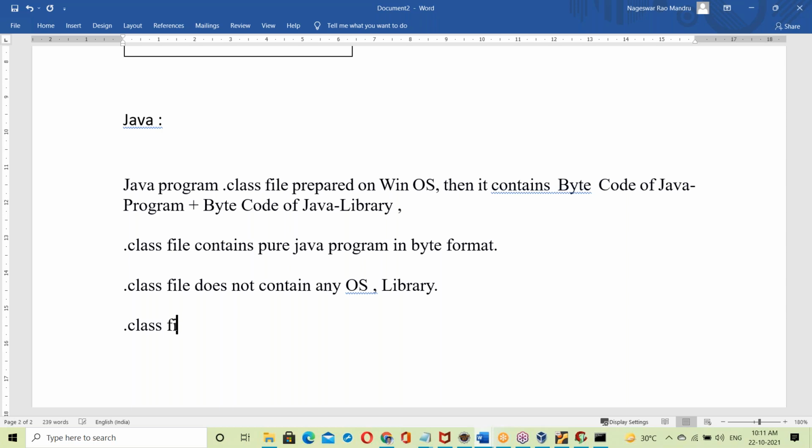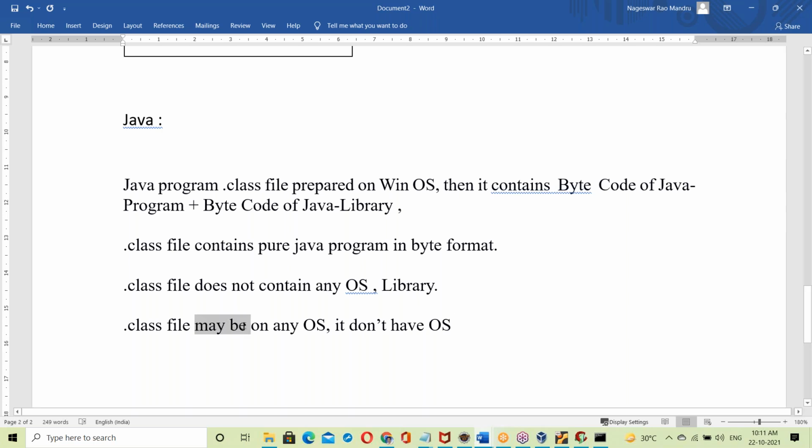A .class file may be prepared on any OS, since you don't have any OS library in it. The .class file may be prepared anywhere, and it doesn't have any OS library. So this is about .class.